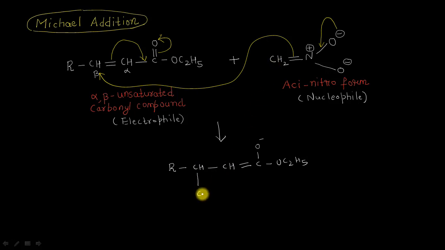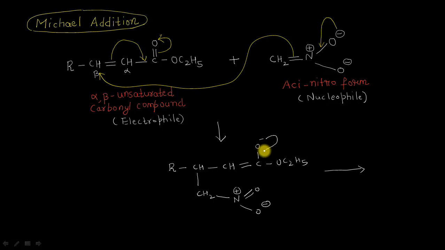So it will now result in the formation of a bond with this carbon atom. We can show it like this, a CH2 here. Then this will now become a single bond between the carbon and the nitrogen atom with a positive charge here. A double bond oxygen, a single bond oxygen having a negative charge. Finally, shifting of the electrons will take place because charges mean instability in chemistry.